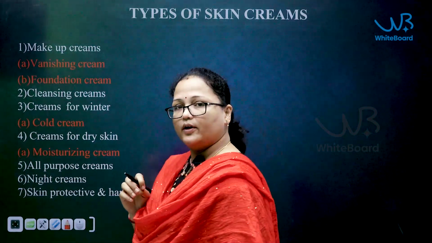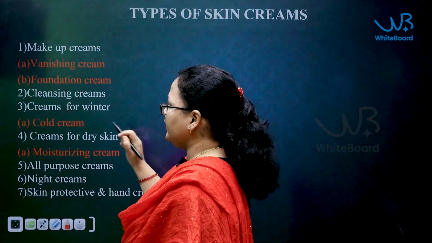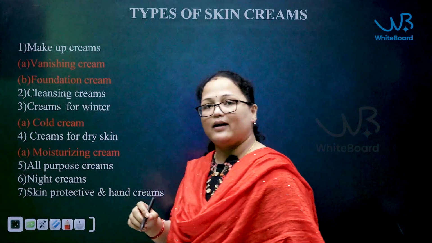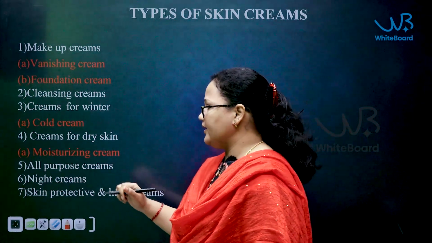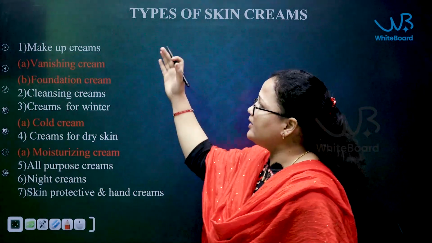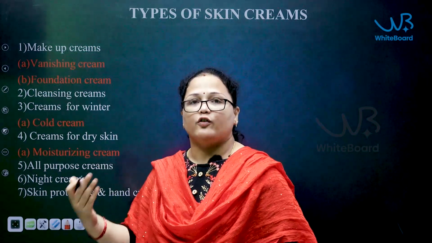The second type of cream is cleansing creams for winter, for example a cold cream. The fourth cream is a cream for dry skin, for example a moisturizing cream. Next are all-purpose cream, night cream, skin protective and hand cream. So all these are the different types of creams which will be used.